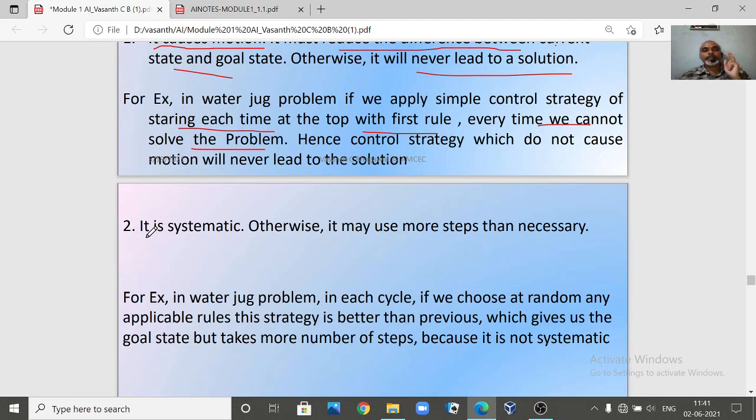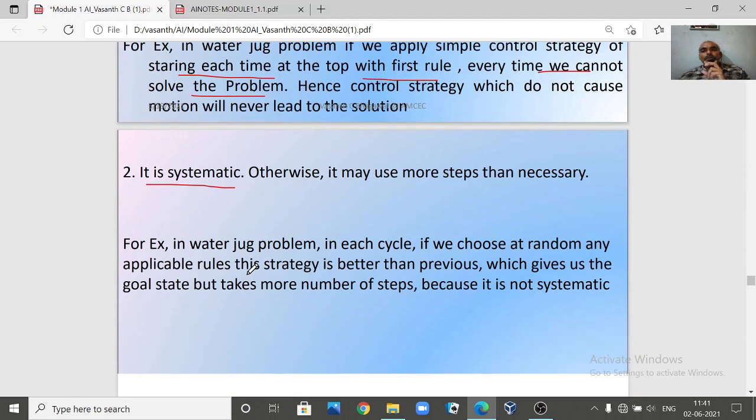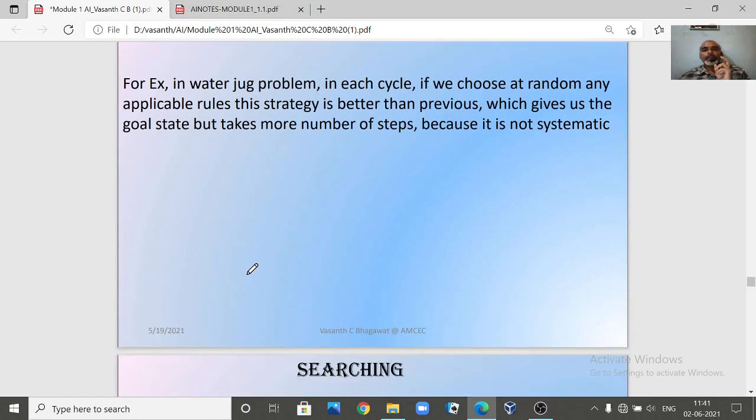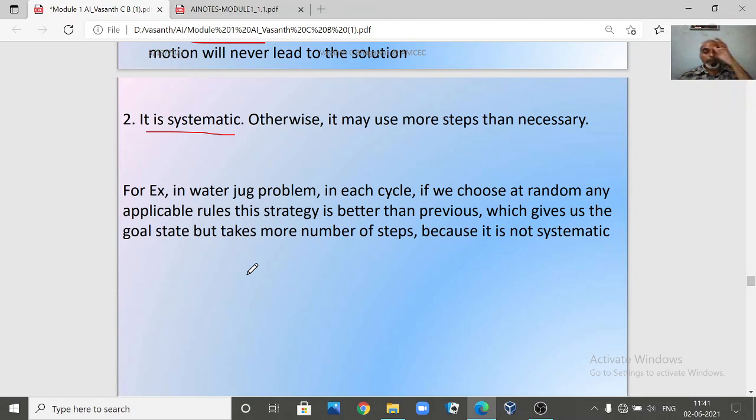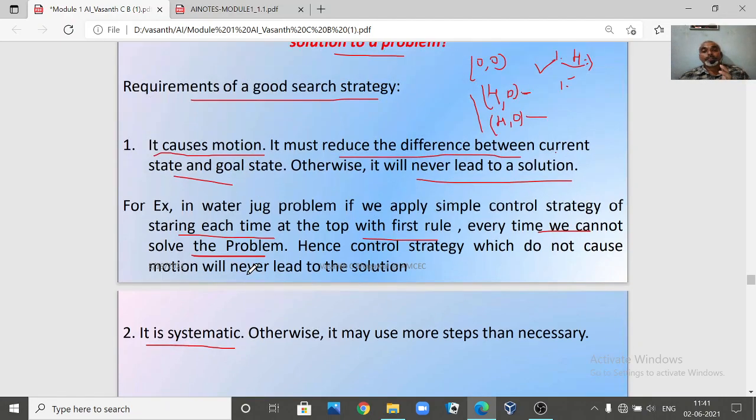The second requirement is that it is systematic. That means the order in which you apply the rules should follow a systematic way. If you have 10 rules and you keep randomly applying one rule, then a second rule, then a third rule, you might get the goal state, but it might take a very long time. But if you apply the rules in a systematic manner, it helps us get the solution in a better fashion.